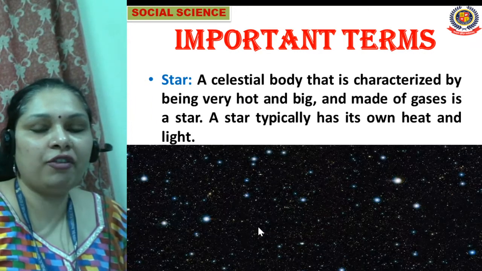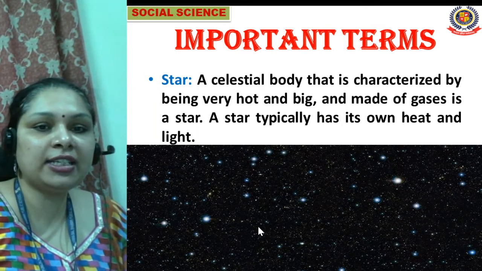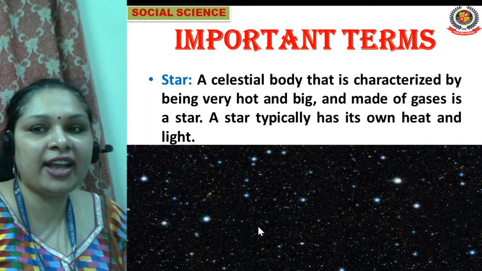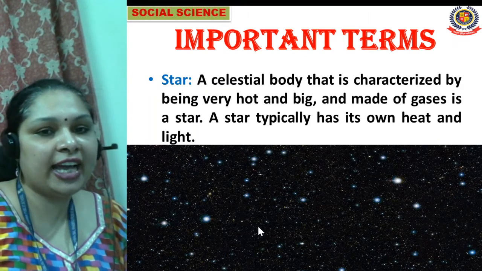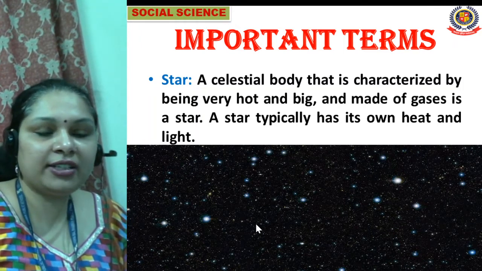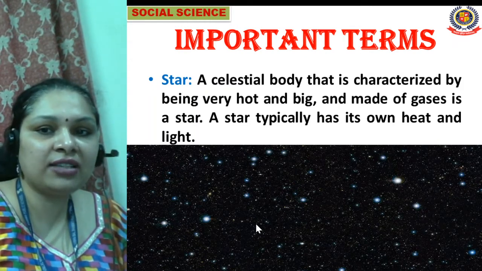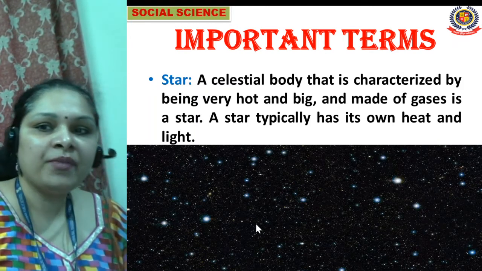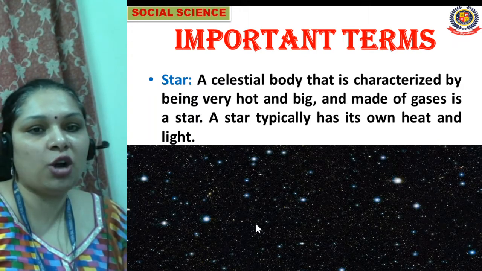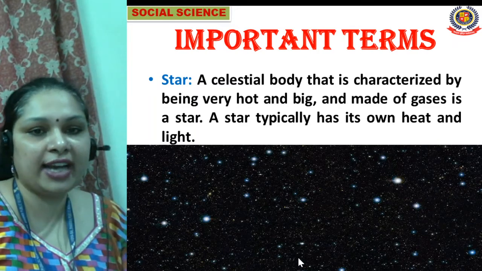Now we will move to the second important point, that is star. What is a star? A star is a celestial body that is characterized by being very hot and big and made up of gases. So what is a star, students? A celestial body that is characterized by being very hot and big, made up of gases, is called a star. A star typically has its own heat and light.